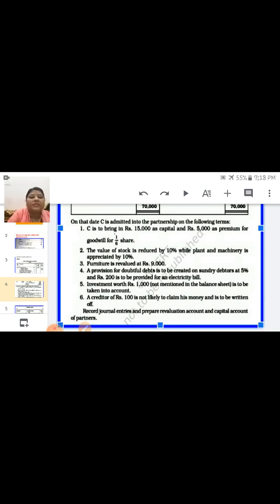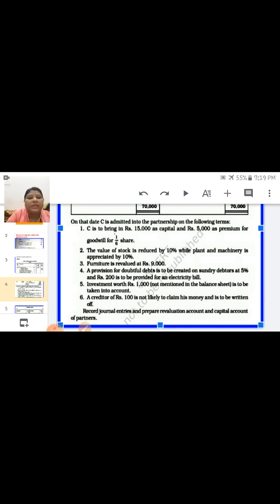It means this is an unrecorded asset, so 1,000 you have to take as unrecorded investment, credit side. Next, a creditor of 100 is not likely to claim his money and is to be written off. It means decrease in liability, decrease in creditor, you have to write down credit side.